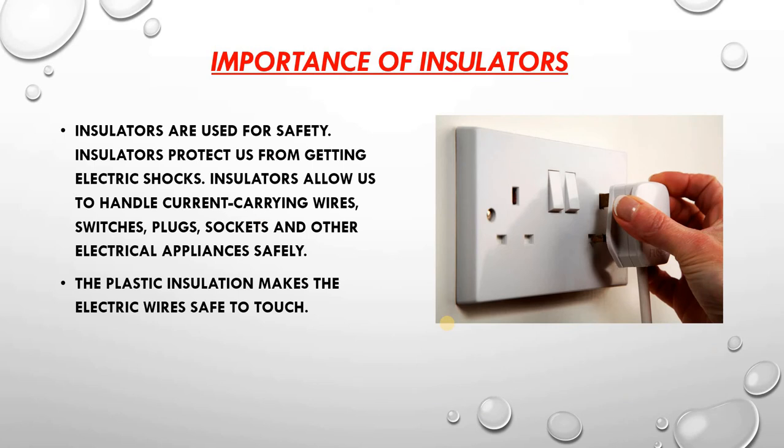Now, the outer covering of electric wire is made of plastic. Here you can see this is the electric wire, and the outer covering is made of plastic. Even the plug points also. Now, why is it made of plastic? Because plastic covering does not allow electric current to pass through it.